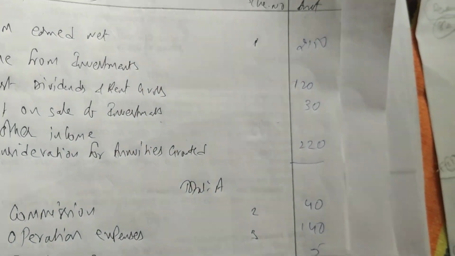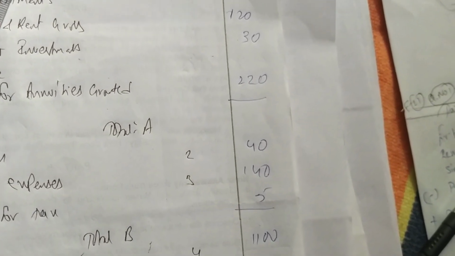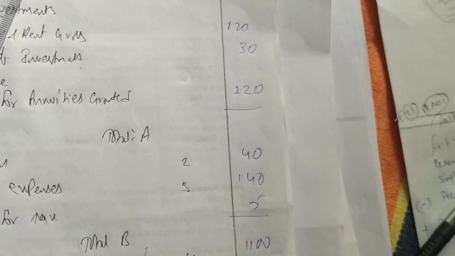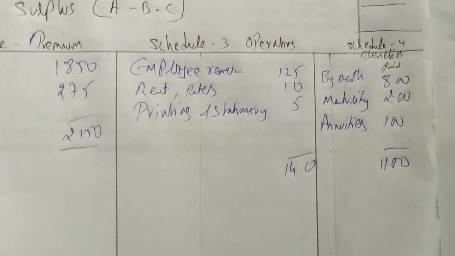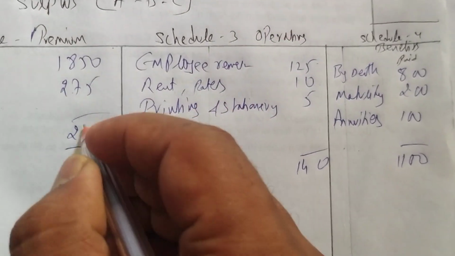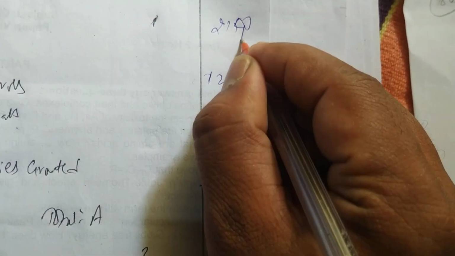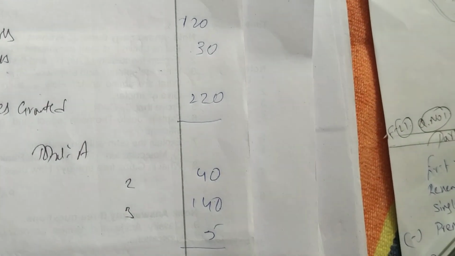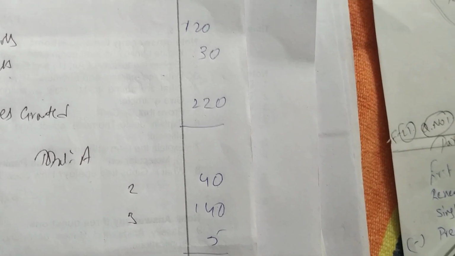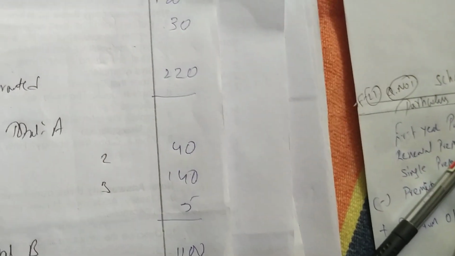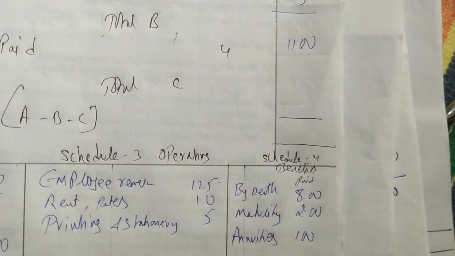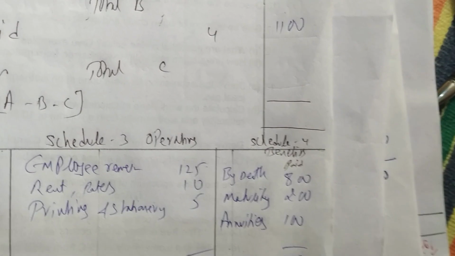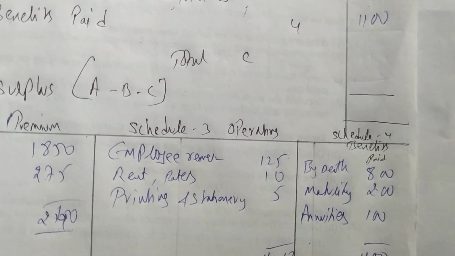Now we have to do totals. Total A: 1850 plus 275, 2125.